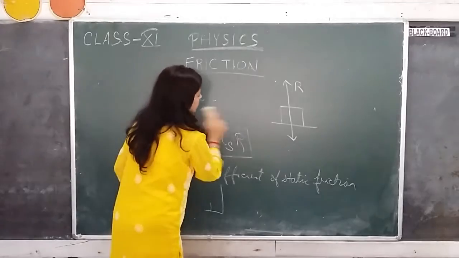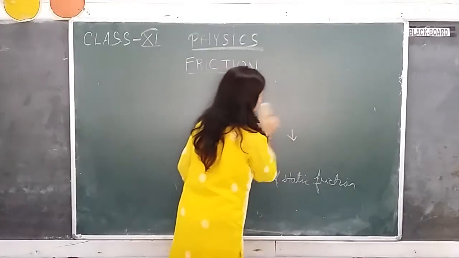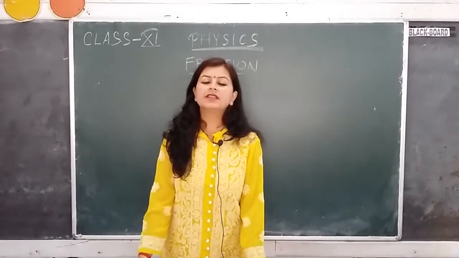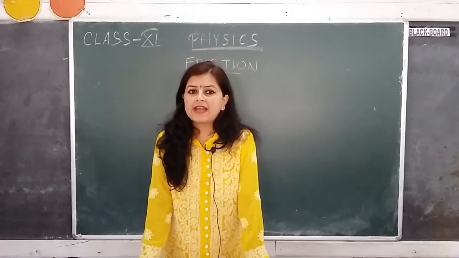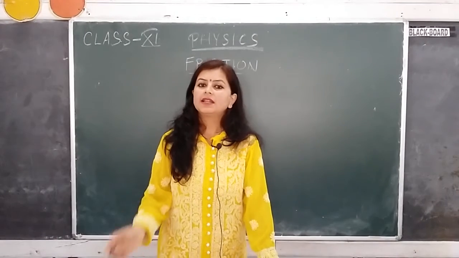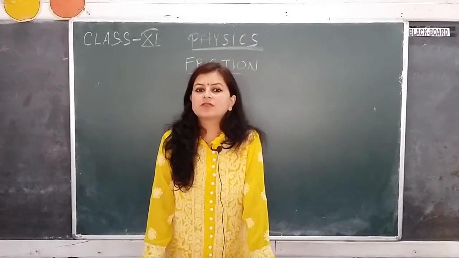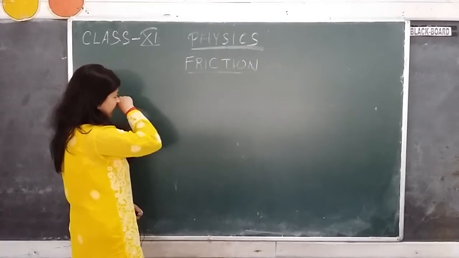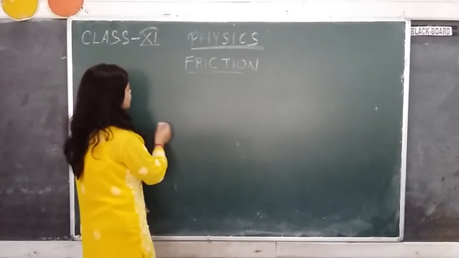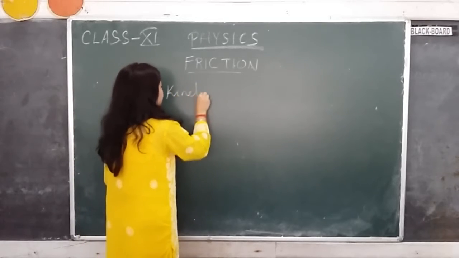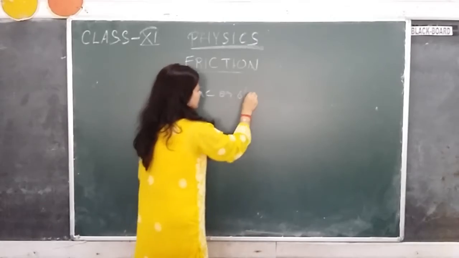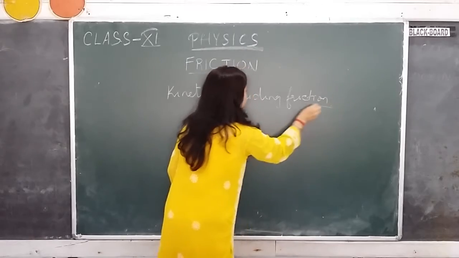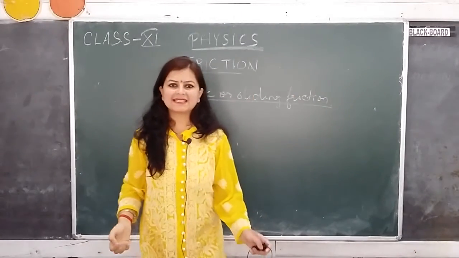Now, once you have applied the force and it crosses the threshold, that is the limiting friction, the body will begin to slide. But once the body starts to slide, the frictional force does not vanish. Whenever you drag something on the floor, there comes a sound, isn't it? That sound is because of the opposing force of friction. Now the friction that comes into play after the body has started to move, or when there is a relative motion, is called kinetic, or sometimes sliding friction, which will be slightly less than the static friction.